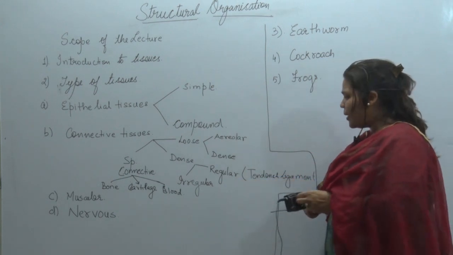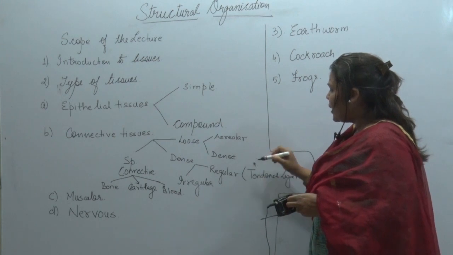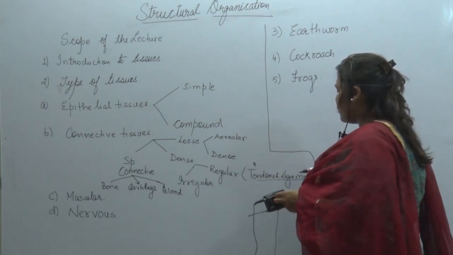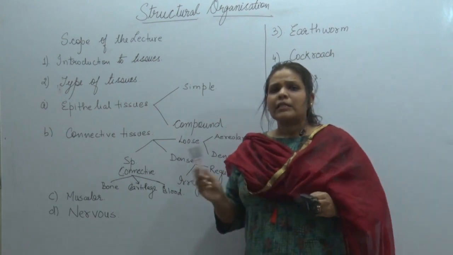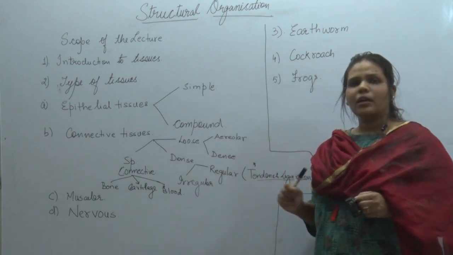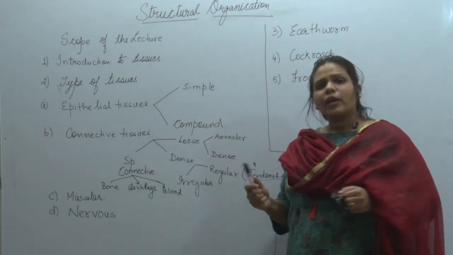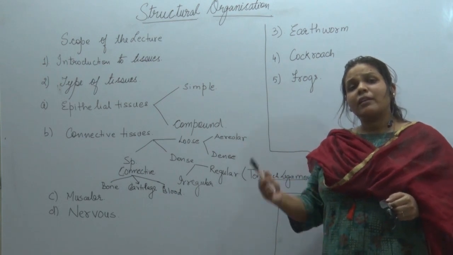Everybody can mark them in a red note. Questions are generally asked from this segment every year. We are seeing that in alternate years, something is asked from this topic. In the irregular connective tissues, again we will see where their location is.